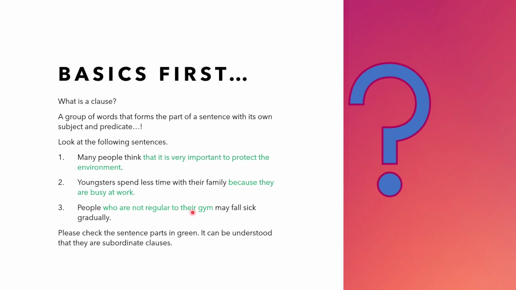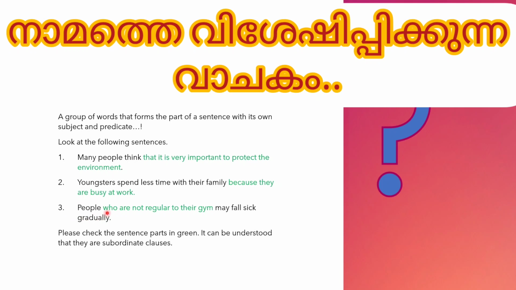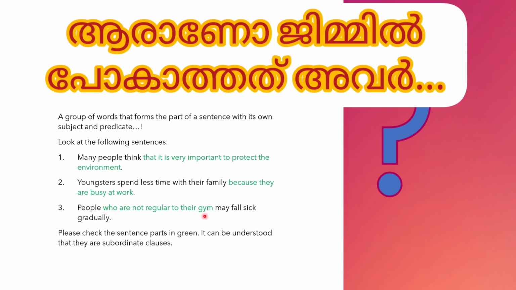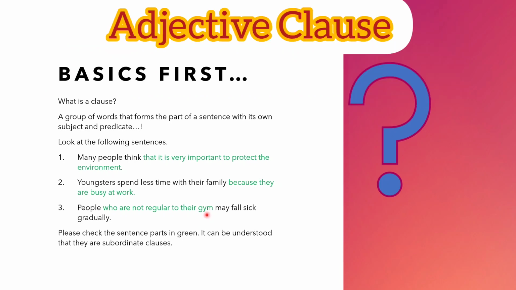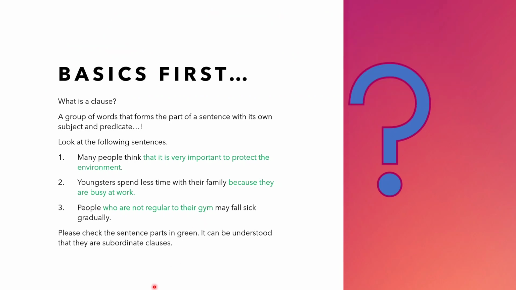Now look at this. People who are not regular to their gym. You can see that who are not regular to their gym, this part of the sentence describes people. Which people? What kind of people? That answer is given here: who are not regular to their gym. So that is an adjective clause. So this is what I told you in the previous slide. Clauses can be noun clauses like this, or adverb clauses like this, or adjective clauses like this.